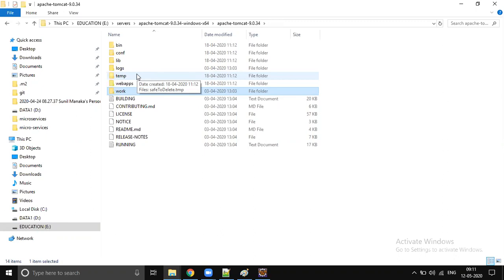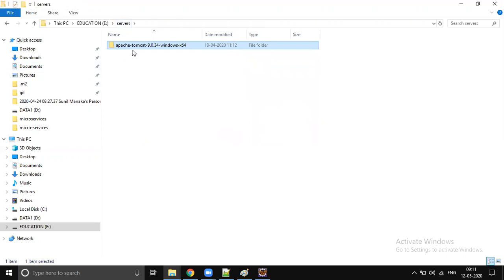But anyway, if any applications are there, they will use this workflow folder to convert the JSP files into servlet files. Okay. So this is what the server is meant to be. Just download it, extract it, and put it inside a folder, server, or whatever it is.